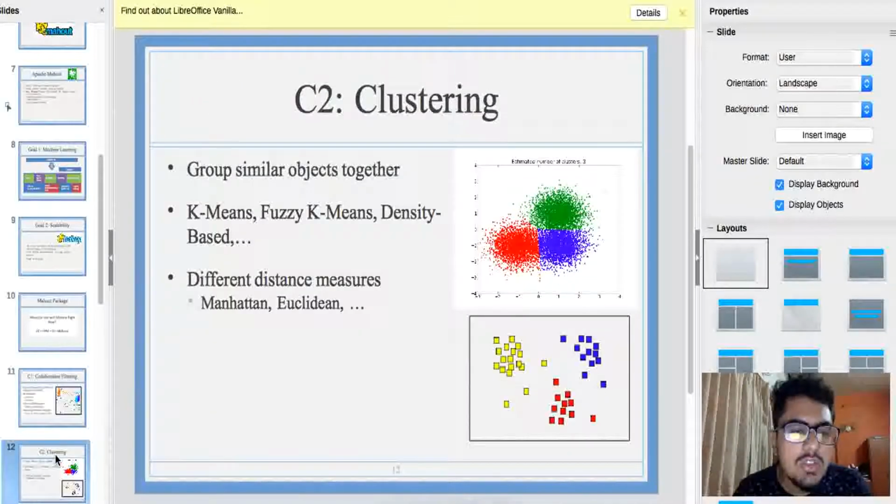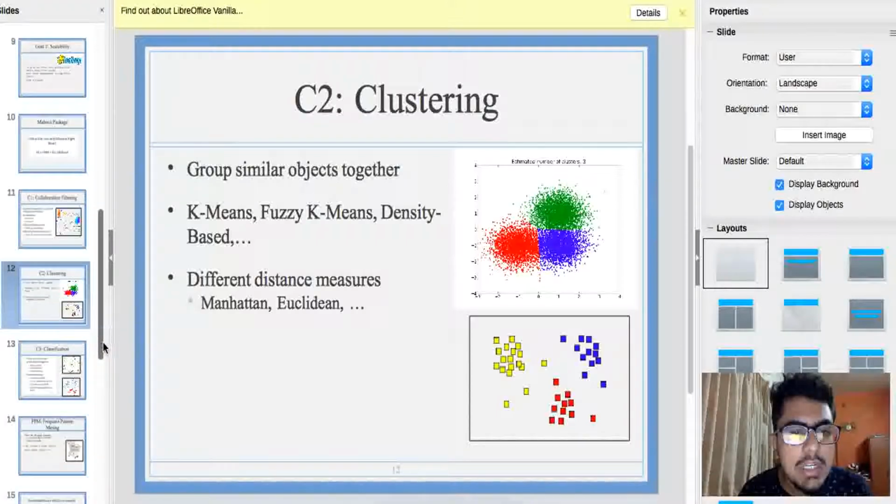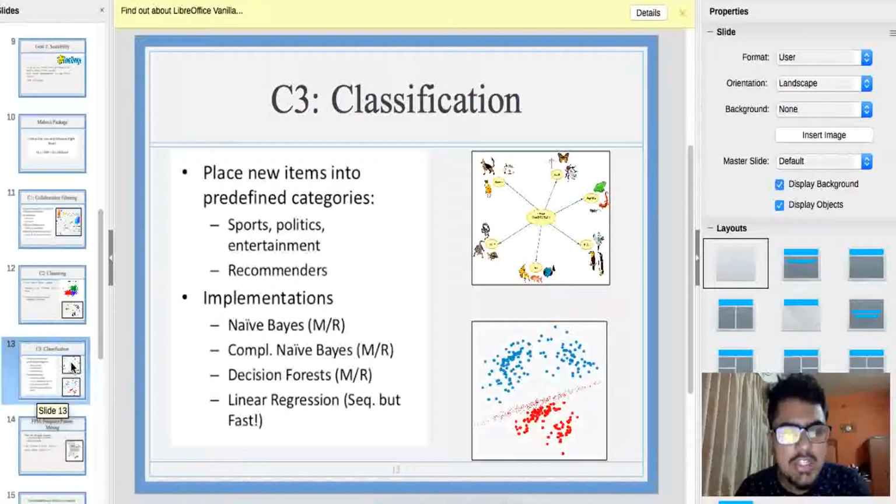So clustering, as we know, is a form of unsupervised learning in which we group similar objects together. Objects which are similar to each other are in the same cluster, while objects which are not similar to each other are in different clusters. Various distance measures like Manhattan and Euclidean are used to determine the closeness of the objects present in the data set. And third is classification, an example of supervised learning. You train your algorithm on a data set, and then whenever an unknown instance is provided to the algorithm, it classifies that instance into one, two, or more classes. All the common implementations of classification algorithms are present in Mahout, like naive Bayes, decision forest, linear regression, and so on.